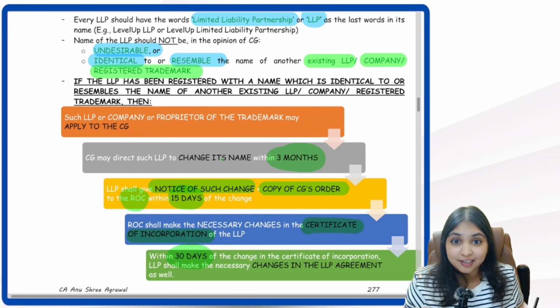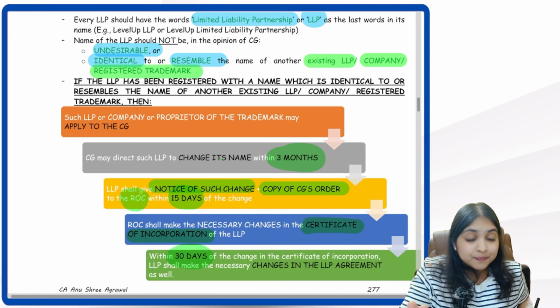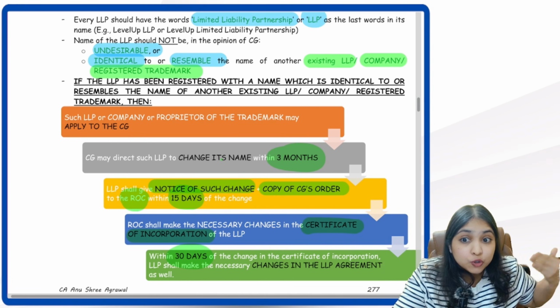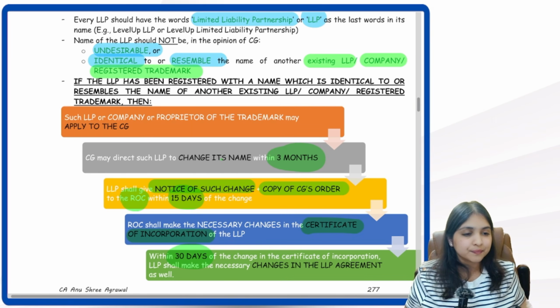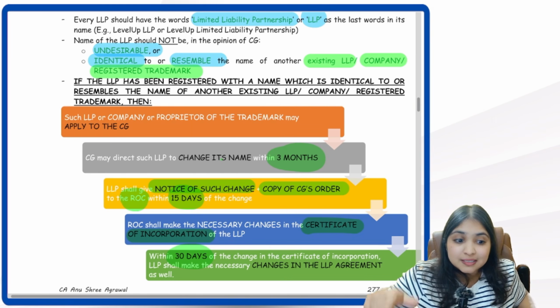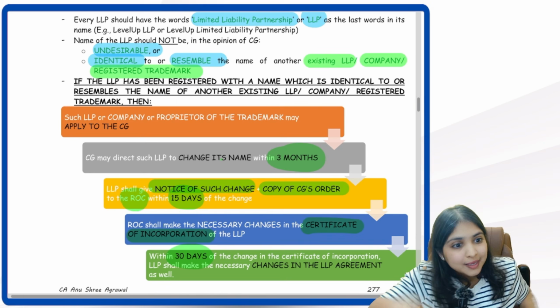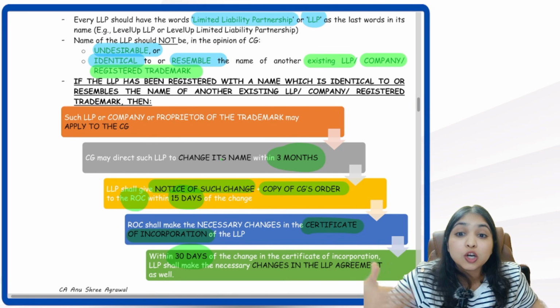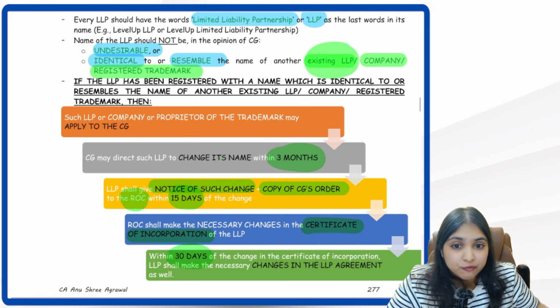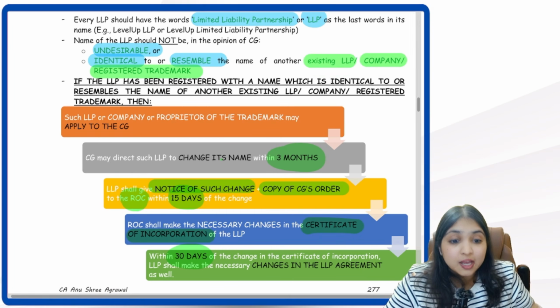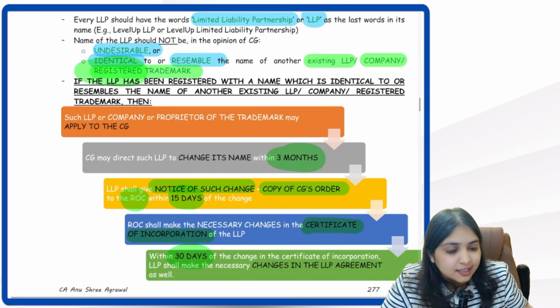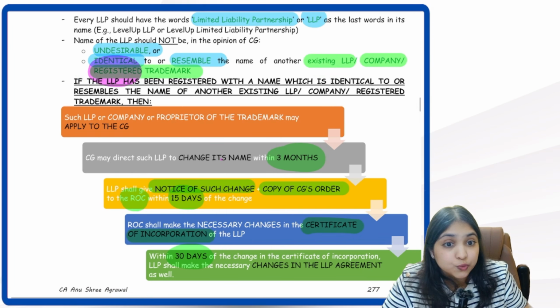I'm not saying registered trademark, I'm saying trademark. Yes. Can it be similar to the name of another partnership firm? Yes. It should not be similar to the name of another LLP, another company, or another registered trademark. Did you understand the significance of this word registered?